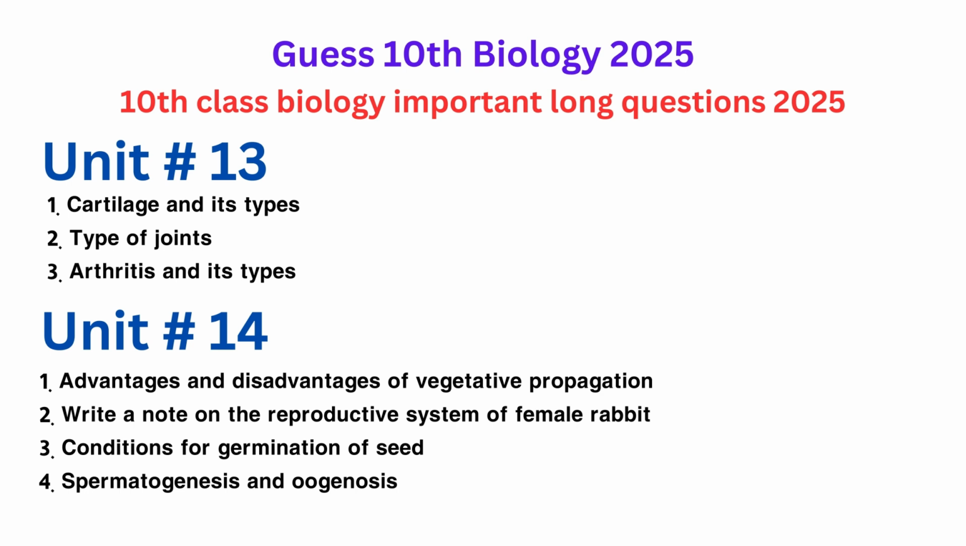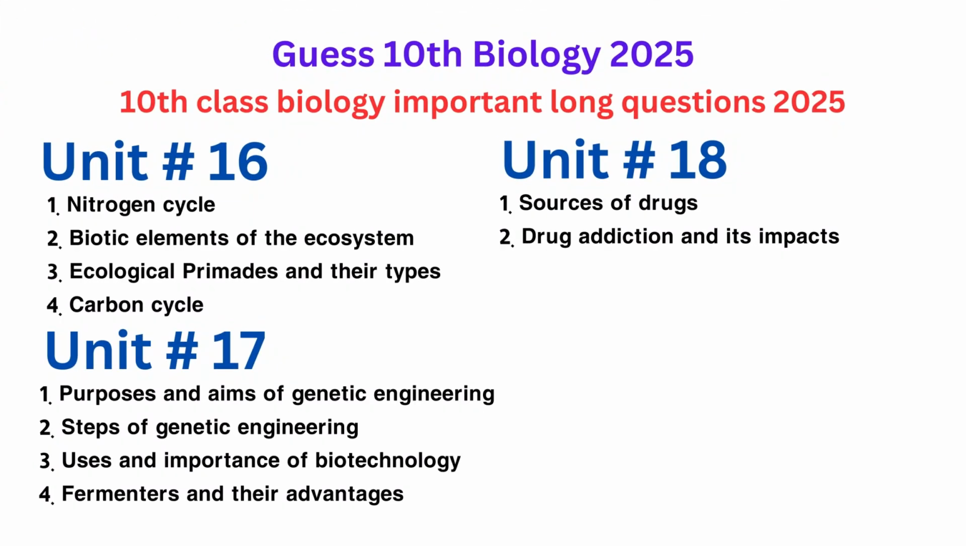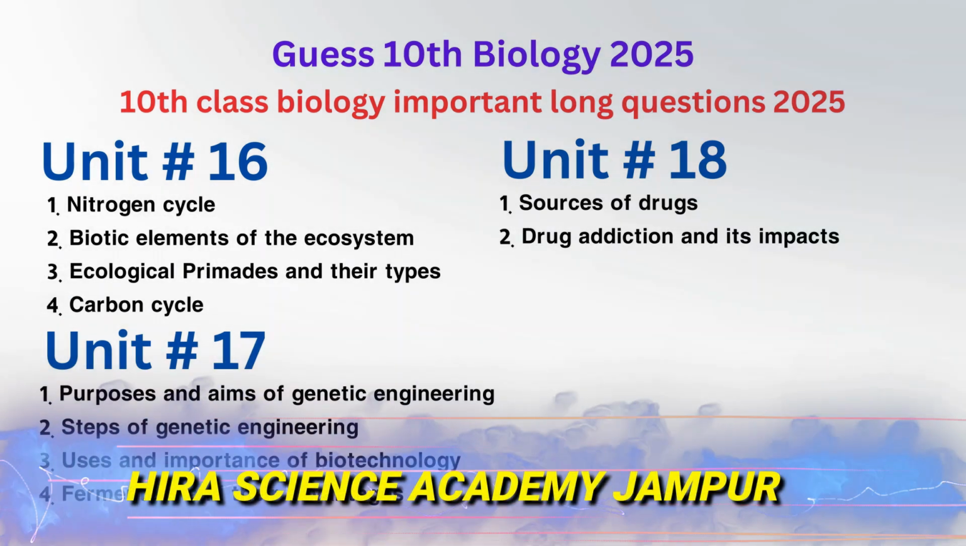Chapter 14, conditions for germination of seed. Chapter 14, spermatogenesis and oogenesis. Chapter 16, nitrogen cycle. Chapter 16, biotic elements of the ecosystem. Chapter 16, ecological pyramids and their types. Chapter 16, carbon cycle. Chapter 17, purposes and aims of genetic engineering.